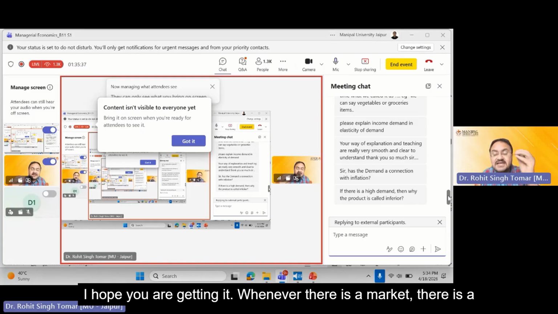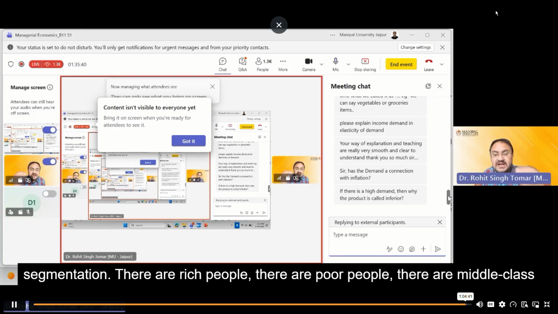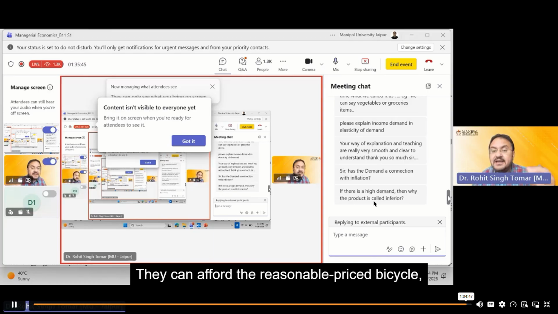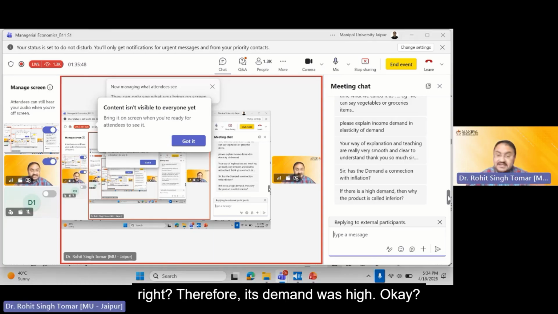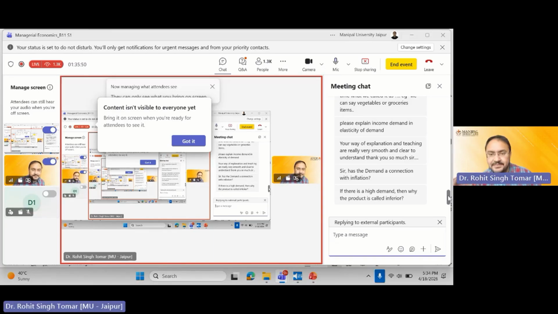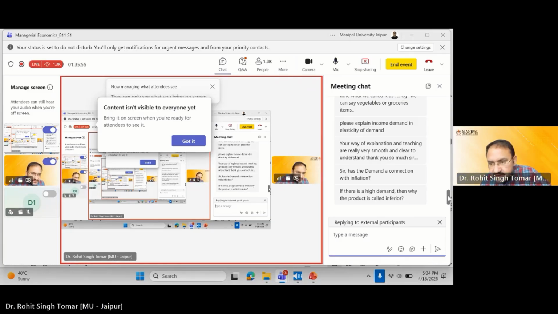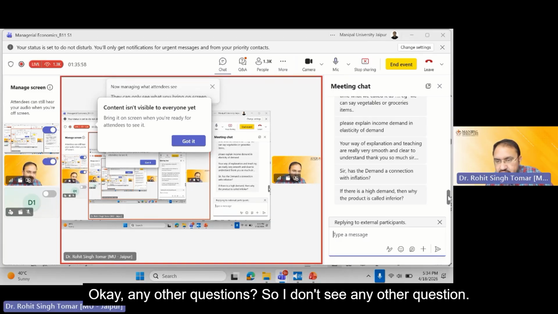Whenever there is a market, there is segmentation. There are rich people, there are poor people, there are middle class people. So the poor people cannot afford the costly bike. They can afford the reasonably priced bicycle, right? Therefore, its demand was high. Okay, I hope you get the answer. If you got the answer, please write down yes in the chat box. Any other question? I don't see any other question.